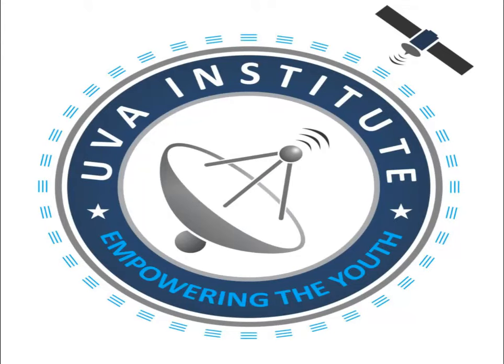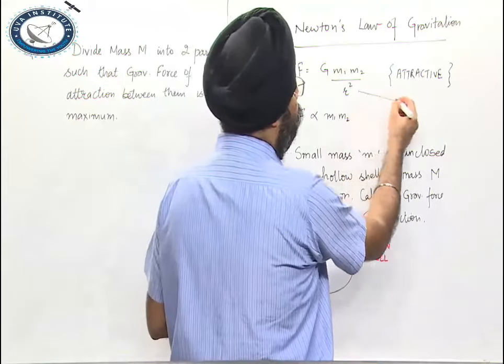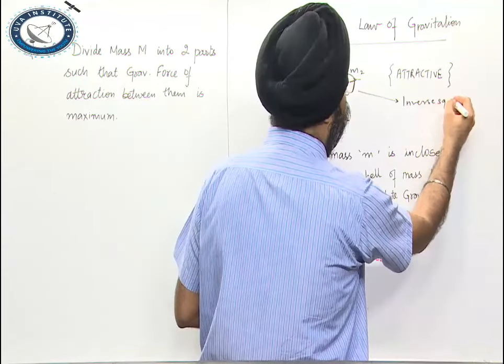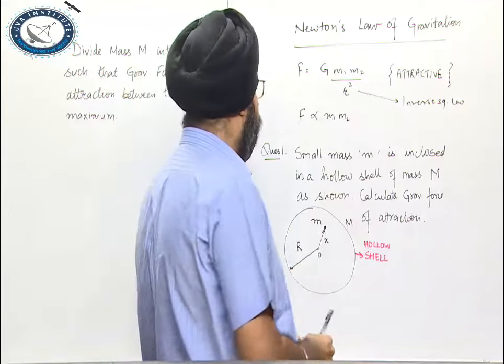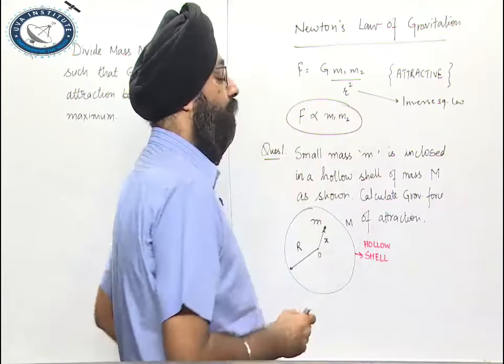As we all know, Newton's law of gravitation, the Newtonian force, is a force of attraction between two bodies. It is proportional to the product of the masses and inversely proportional to the square of the distance between them. So it obeys the inverse square law. We know F is proportional to the product of M1 and M2. This we all know.